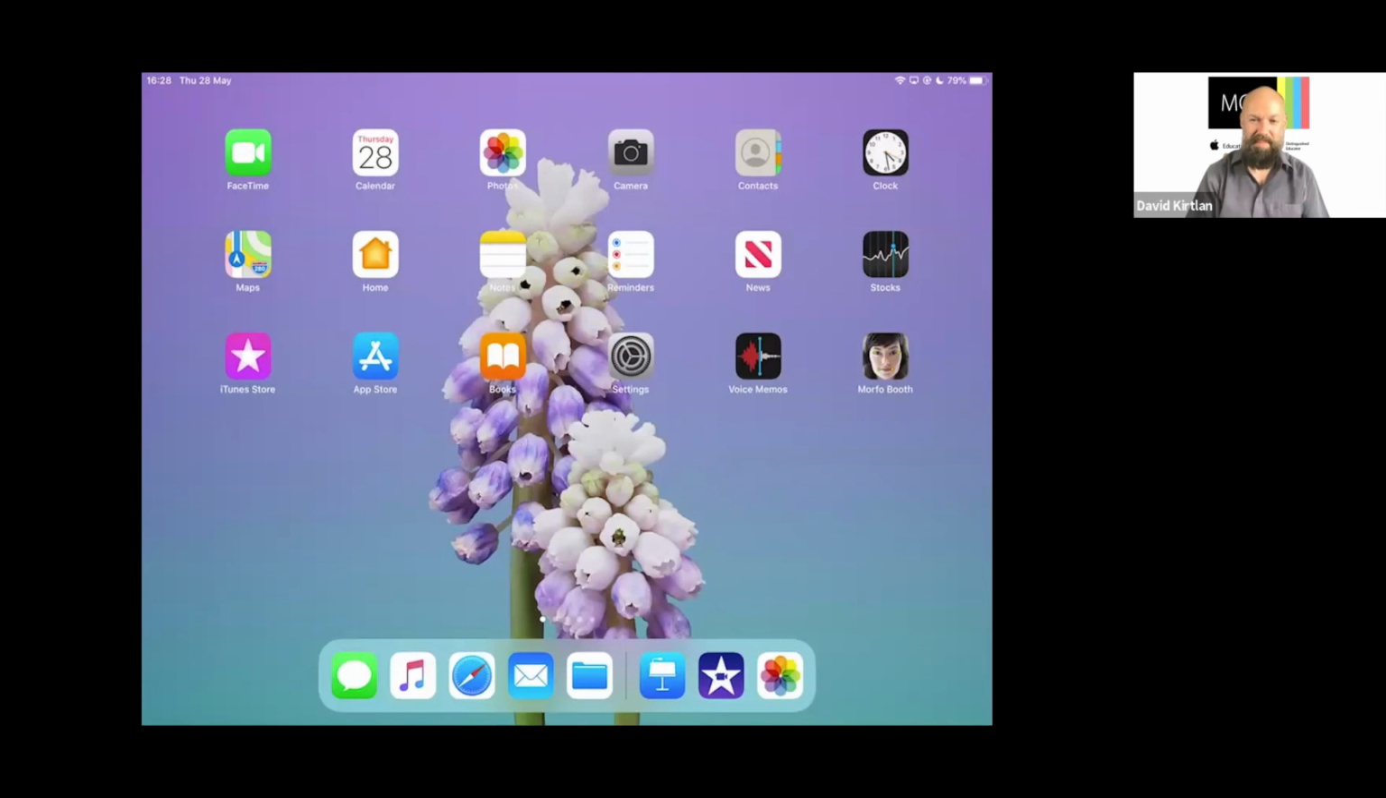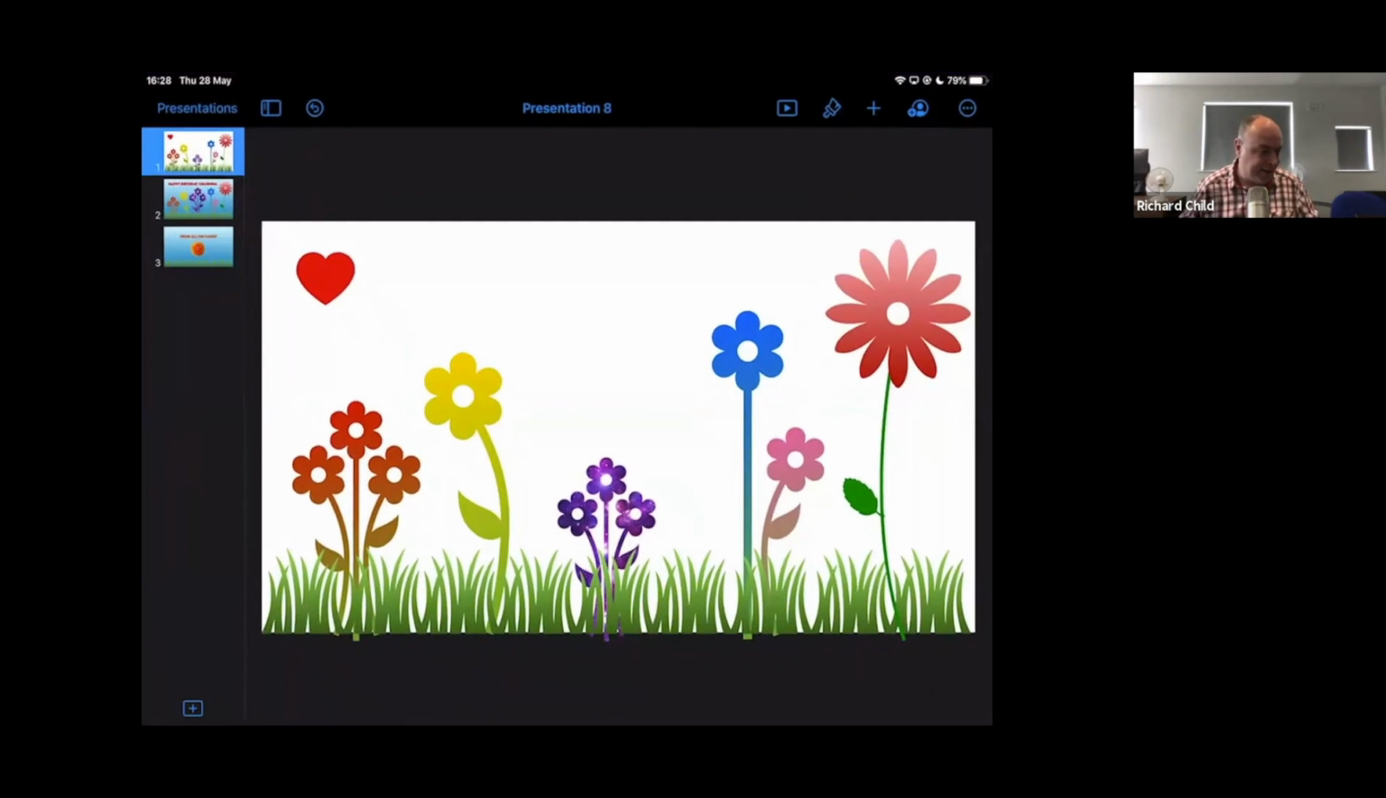So, wow, that has hopefully given everybody some brilliant ideas about how this Swiss Army knife of an app, the Keynote app, just keeps getting better and better, doesn't it? I mean, they just add to it every year, and it's just incredible.